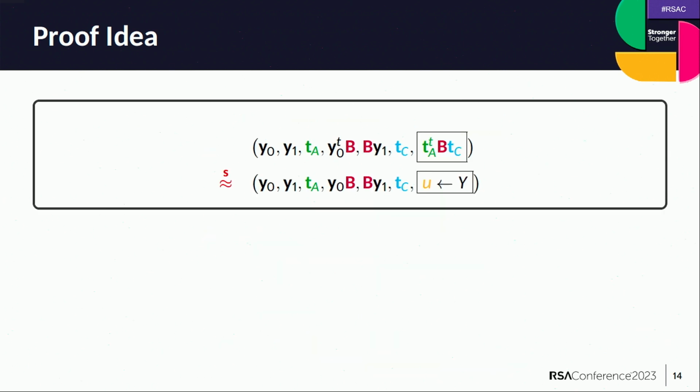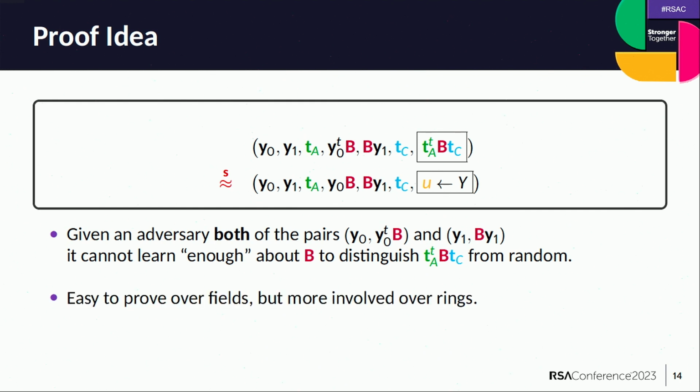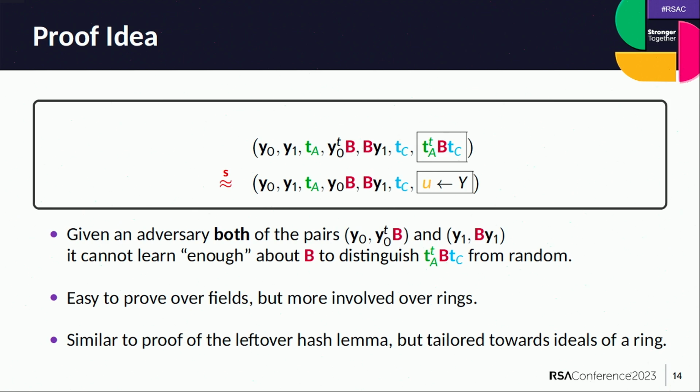So this statistical indistinguishability is very easy to prove over sufficiently large fields, but it requires a much more involved argument over rings. So we are basically trying to prove that given an adversary both of the pairs y0, y0 s_b, along with y1, y1 s_b, the adversary cannot learn enough information about s_b to distinguish the final term from random. The proof of this statement over rings is similar to the proof of the leftover hash lemma, but it's more tailored towards ideals of a ring, and I'm going to eliminate the remaining part of the proof.